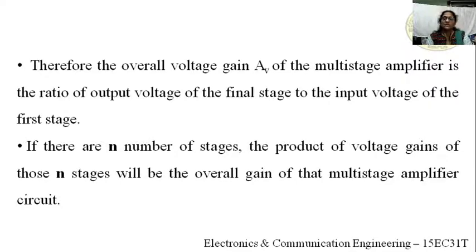Here we are considering two stages, so the individual gains are AV1 and AV2. Suppose we consider three stages, then you have to take the gain of the first stage AV1 into the gain of the second stage AV2 into the gain of the third stage AV3, that is the final stage. Like this, for n stages, the product of the voltage gains of the n stages gives the overall gain of that multi-stage amplifier circuit, right?